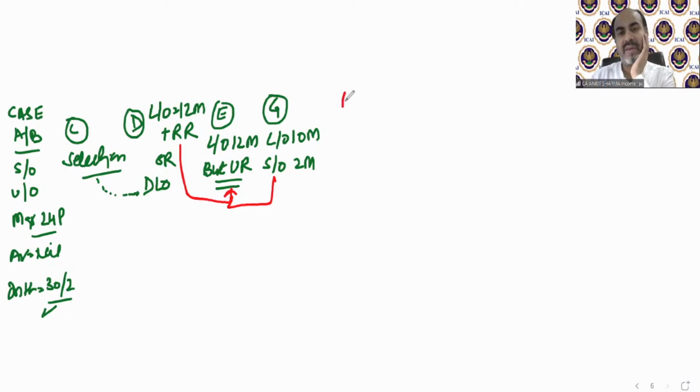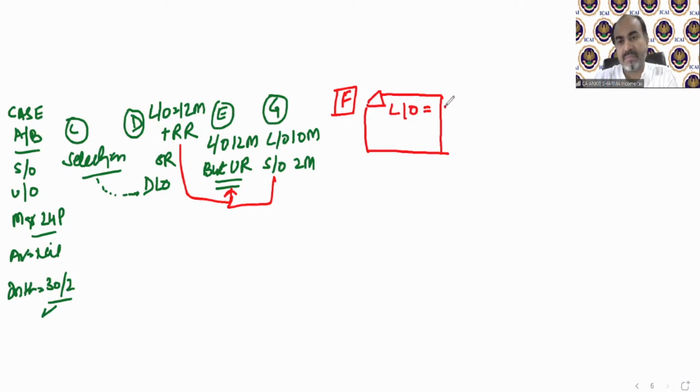Now case number F. Now listen to it very carefully. If I am an examiner, I am going to frame case number F for you because you are doing CA, not BA. Okay. So case number F, it says if there is any house which is let out for part of the year, like case number G, and the main thing is vacant for some part of the year.